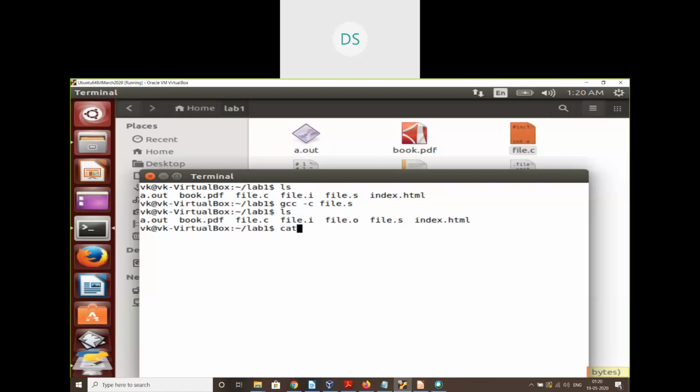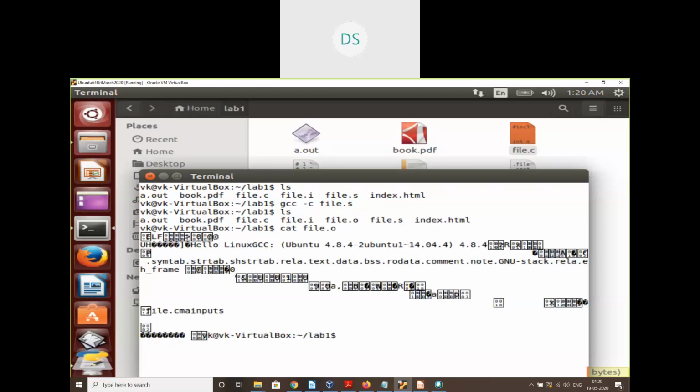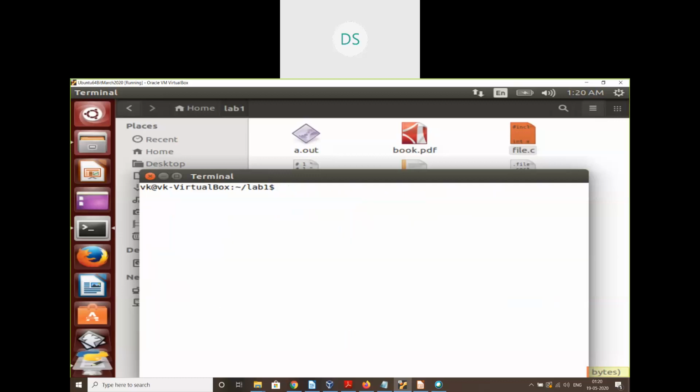But we cannot see the content. We will not be able to understand it by using the cat command, similar to file.s. The cat command is unable to read the content of this file.o. So to read the content, one should use the command objdump -d file.o.